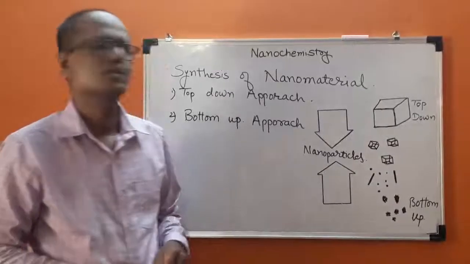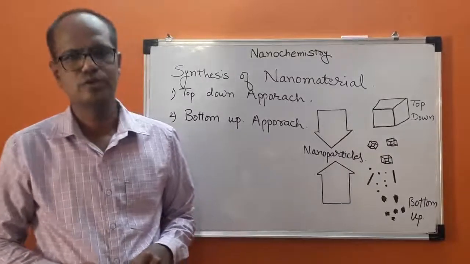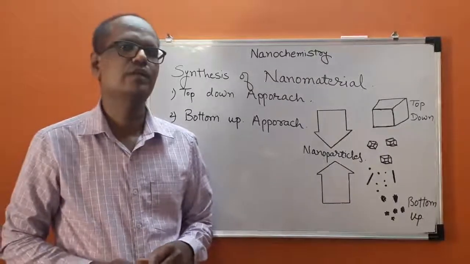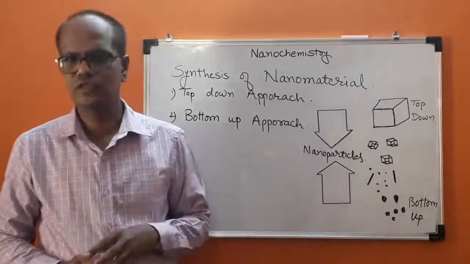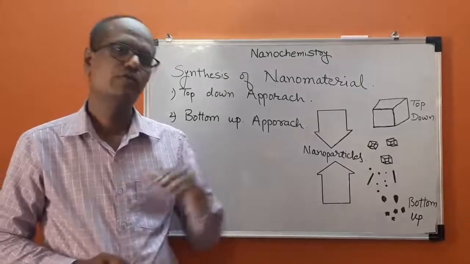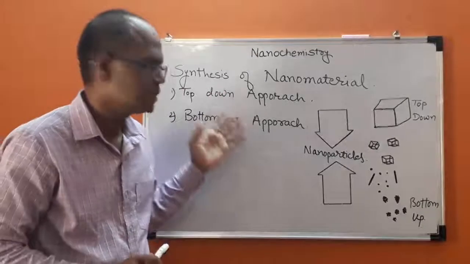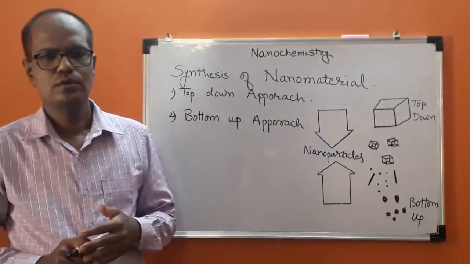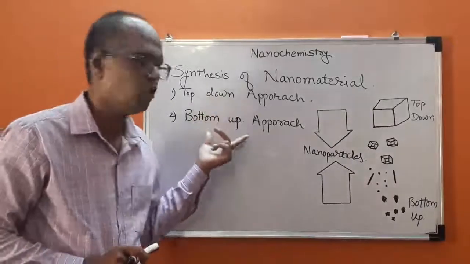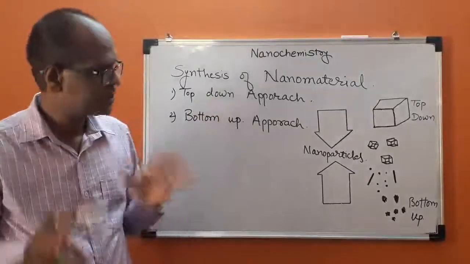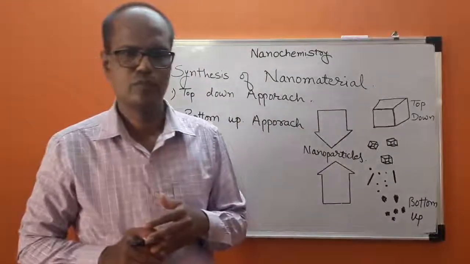Now, let us discuss about synthesis of nanomaterial. There are various methods of synthesis of nanomaterial. So far as the chemical Sol-Gel method is concerned, this Sol-Gel method we are going to discuss later on. First of all, let us consider these two methods. What are those two methods? Top-down approach and bottom-up approach. Let me explain it with the help of this schematic diagram.